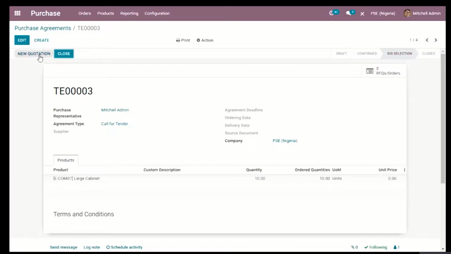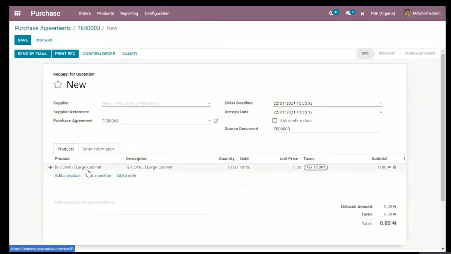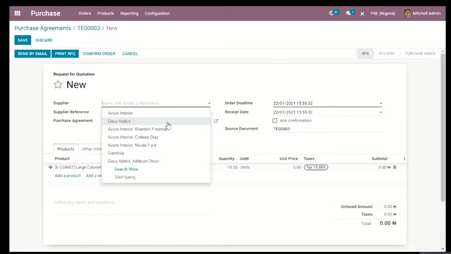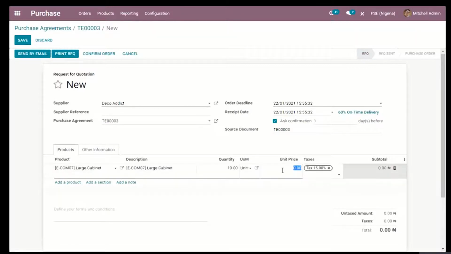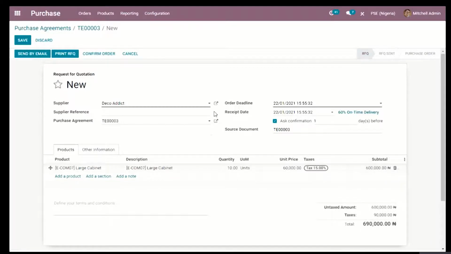So anytime I click on new quotation, it automatically brings out the large cabinet, and I'm going to have to click on my Deco Addict, who has agreed to sell for me at 50 and 60,000 naira. That's the process of creating one purchase agreement, which is a tender, a call for tender.